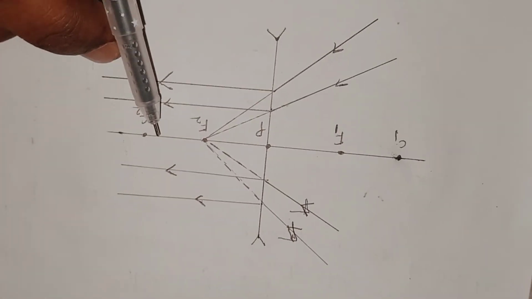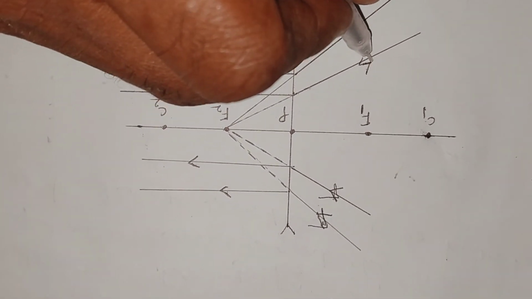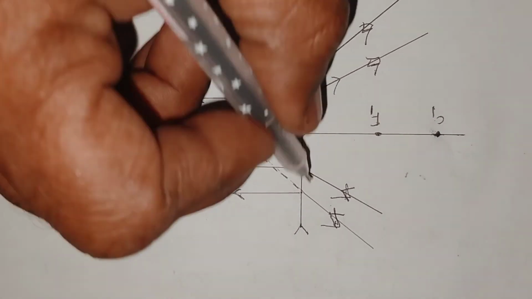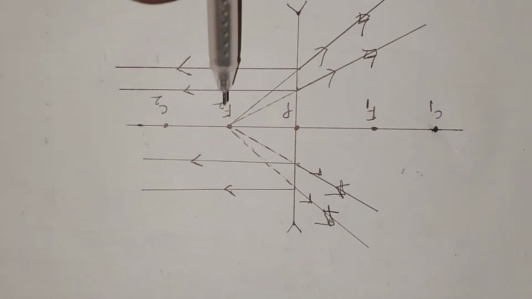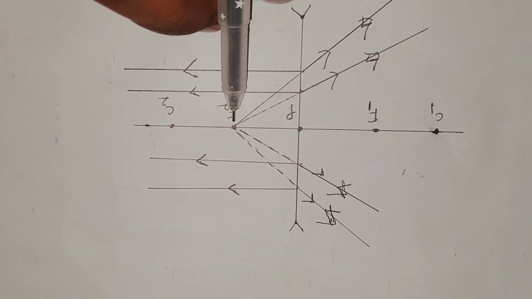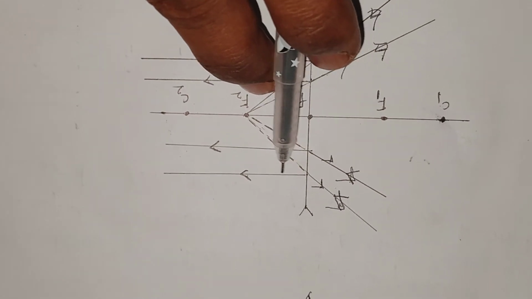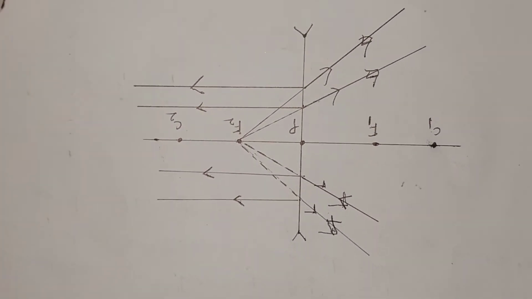I am so sorry. The light rays which move in this direction, that means you have a point-size object at the focal point, going in this direction, after refraction will be parallel to the principal axis.